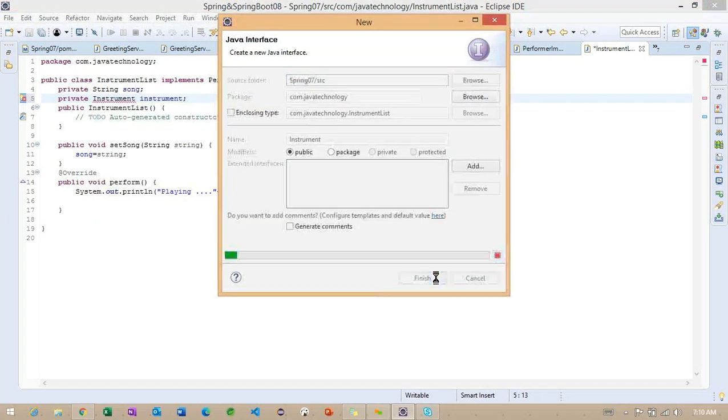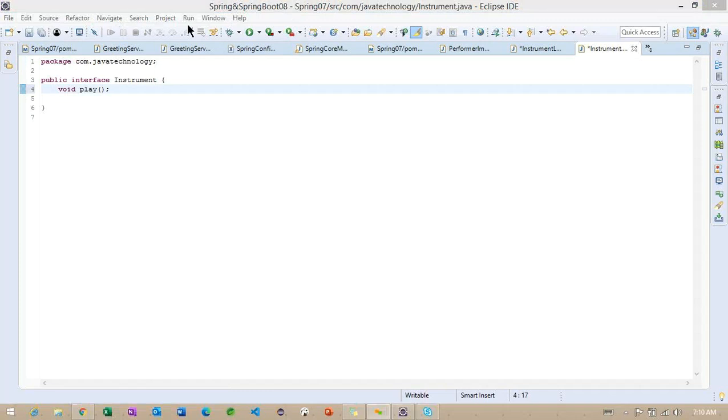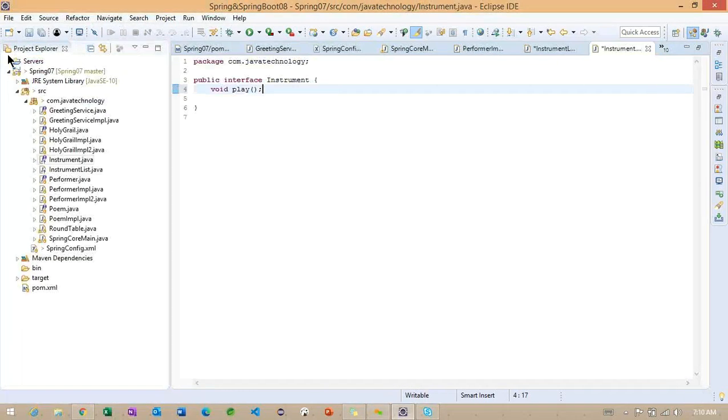We'll create one interface here inside the same package. And this interface will have one method. The name of the method I'm defining as play.